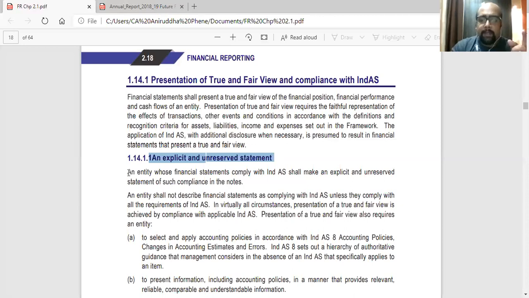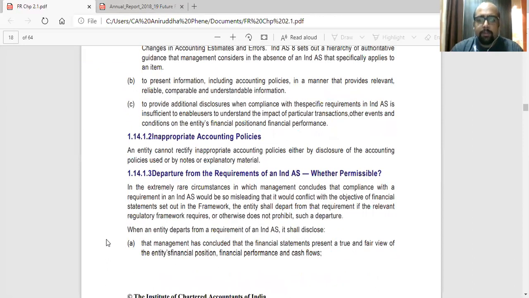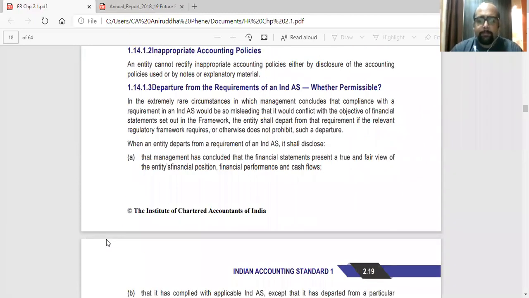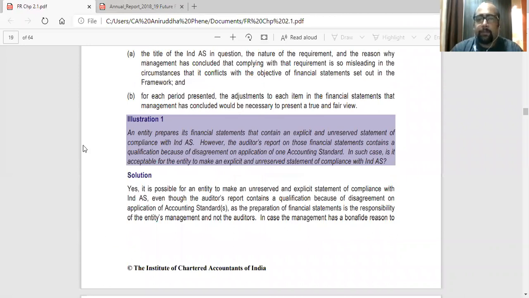So an entity whose financial statements comply with the Ind AS shall make an explicit and unreserved statement of such compliance in the notes. So they should give a clear statement. Explicit and unreserved means they should give a clear statement that we have complied with all the Ind AS. Okay. So that is what has to be mentioned in the notes. If you have complied, mention that. Now there is one practical example about this. That is our illustration 1.